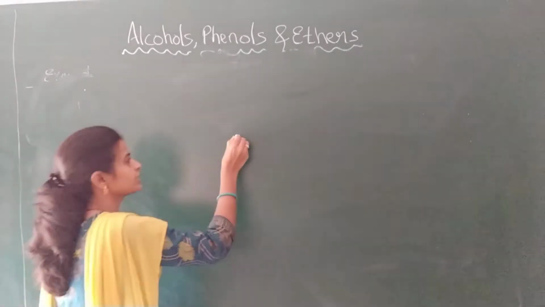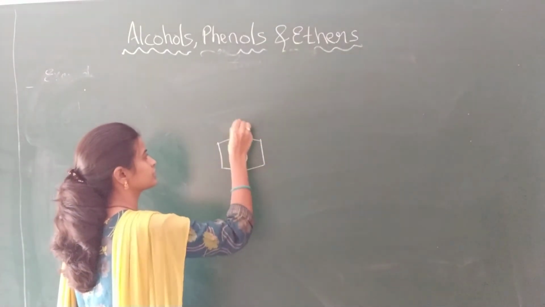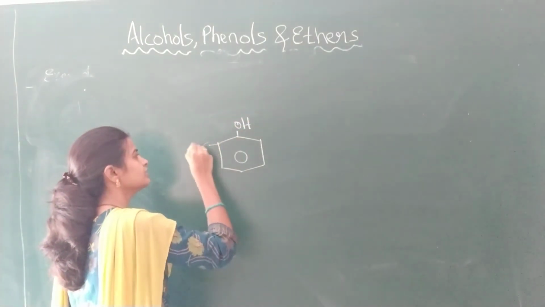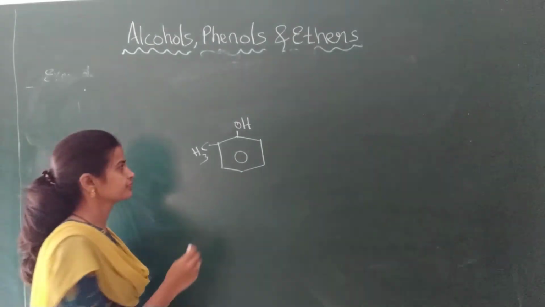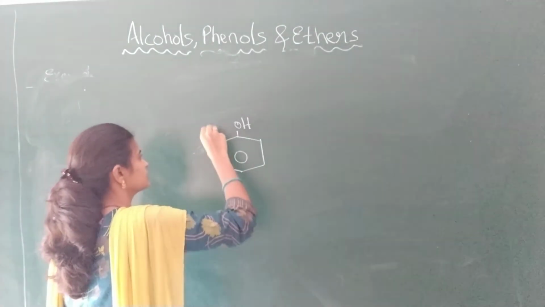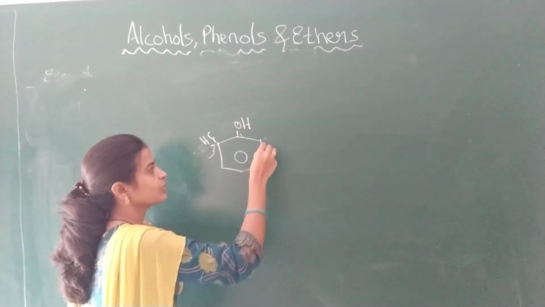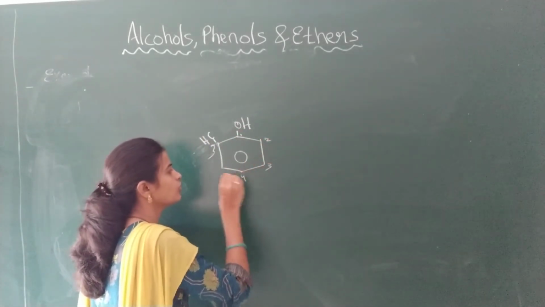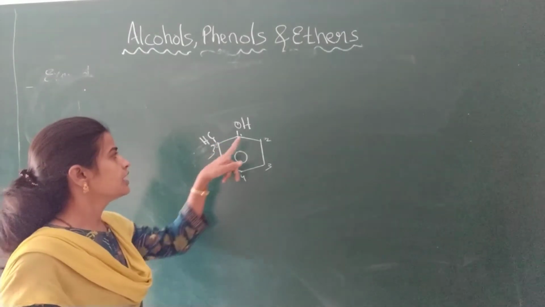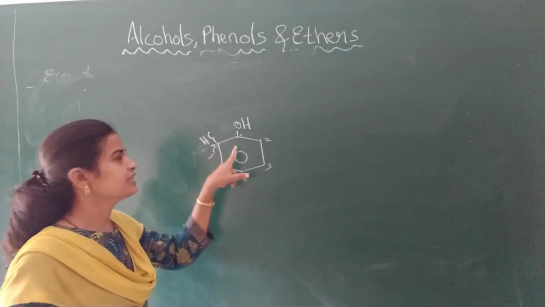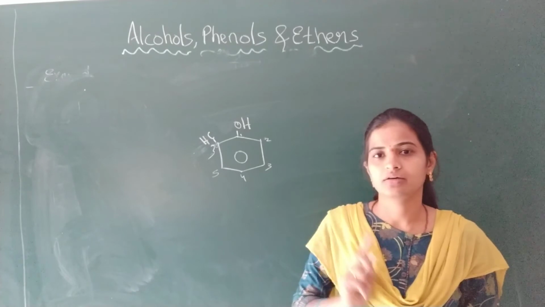Students, I'll write one more example here. Now tell me, what is the name of this compound? If I say this is position number 1, 2, 3, 4, 5, 6, will you write it as 6-methyl phenol? If you are thinking like that, it is wrong.